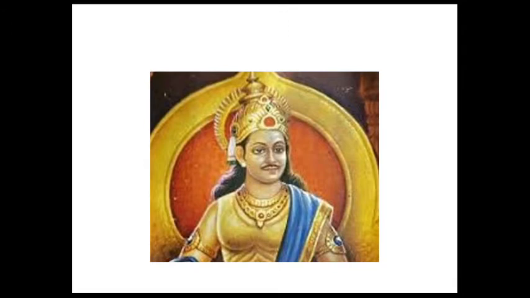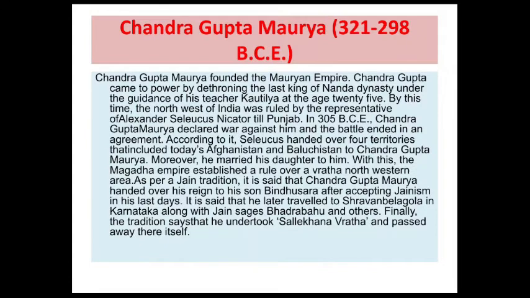Children, this is Chandragupta Maurya. His rule was from 321 to 298 BC. He was the founder of the Mauryan dynasty.